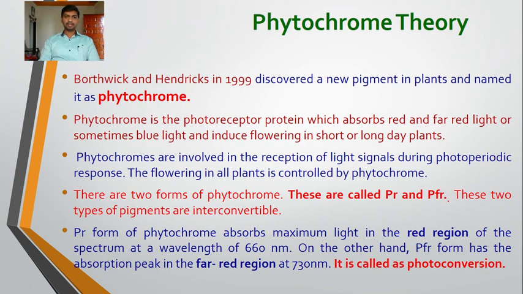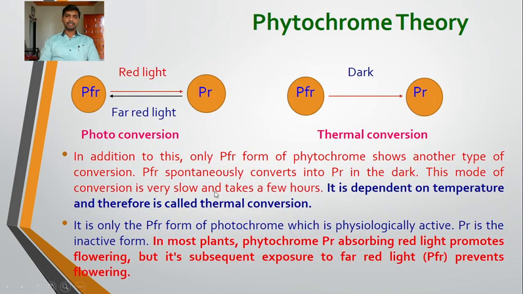These are interconvertible. This is called photoconversion. In addition to this, only the PFR form shows another type of conversion that we call thermal conversion. This PFR form spontaneously converts into PR in the dark, and this mode of conversion is temperature dependent and a slow process, so it is known as thermal conversion.